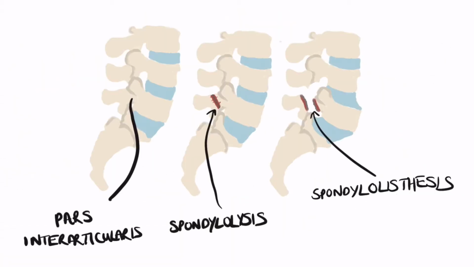This illustration here shows the pars interarticularis in a normal spine. Then in the middle image we see spondylolysis occurs when there is a fracture of the pars interarticularis, and finally on the right, spondylolisthesis occurs when the vertebra shifts forward due to the instability from the pars fracture.